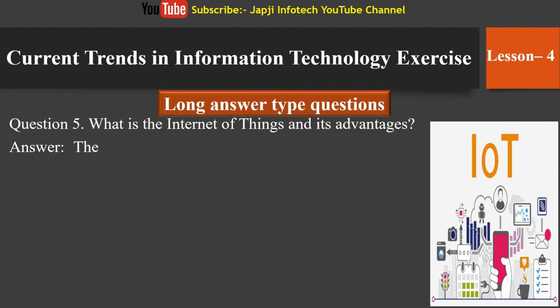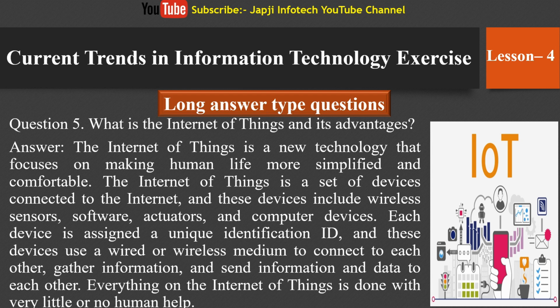So the fifth question is, what is the Internet of Things and its advantages? The Internet of Things is a new technology that focuses on making human life more simplified and comfortable. The Internet of Things is a set of devices connected to the internet, and these devices include wireless sensors, software, actuators, and computer devices. Each device is assigned a unique identification ID, and these devices use a wired or wireless medium to connect to each other, gather information, and send information and data to each other.